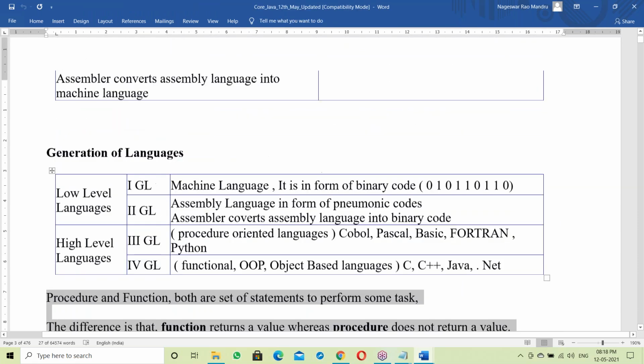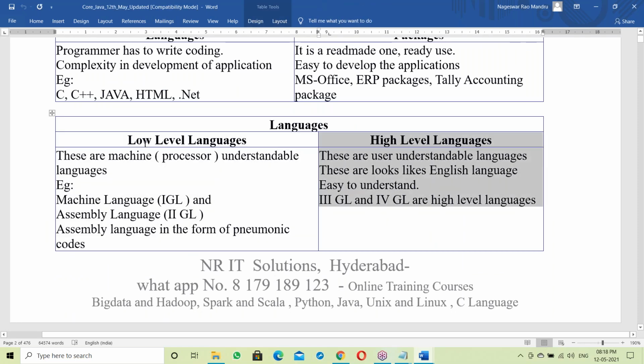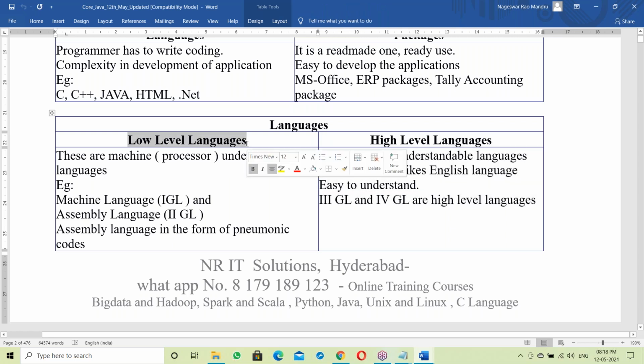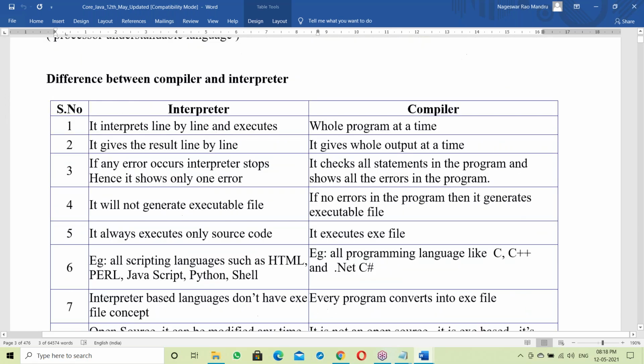Next, high level language. Every high level language instruction has to be converted into low level language. So a Java program is high level language, a C program is high level language. That program has to be converted into low level language. Who will convert it? Either a compiler or an interpreter will convert from high level language to binary codes. After conversion, then execution.